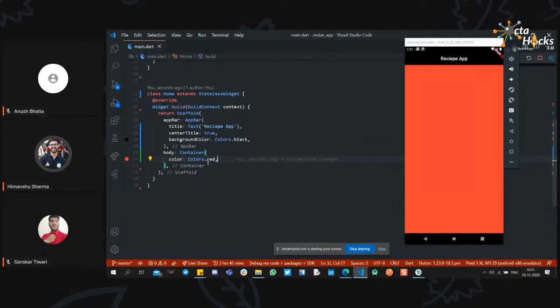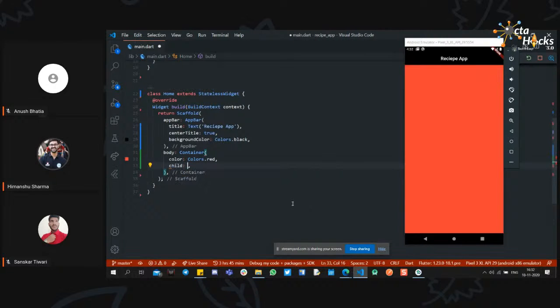So first of all, in the container, we need something. So in the container, we need text or something. First we need text right here, then a text form field, a button, and then a list. Imagine that we need a text, a form field, and some list, so it is vertically aligned. To vertically align something, we have a widget column. So column will align all the content vertically.